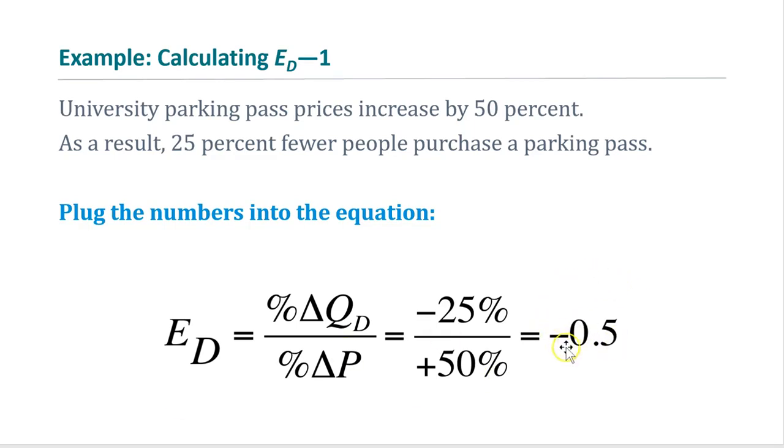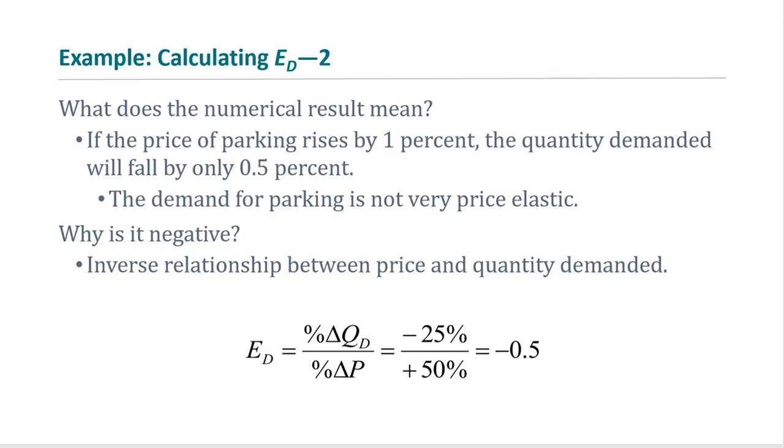So this is the price elasticity of demand for university parking pass. Now, what does this number mean? Negative 0.5. You need to know how to interpret this number.